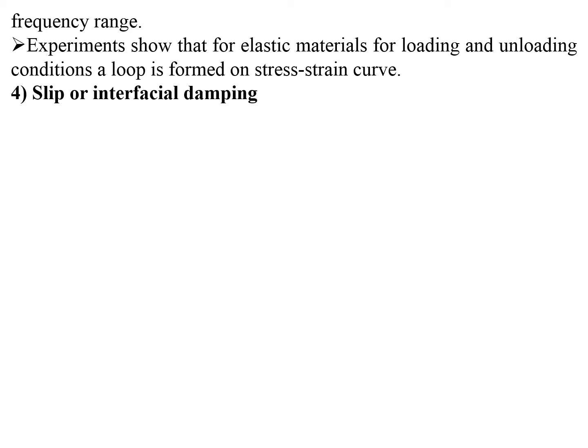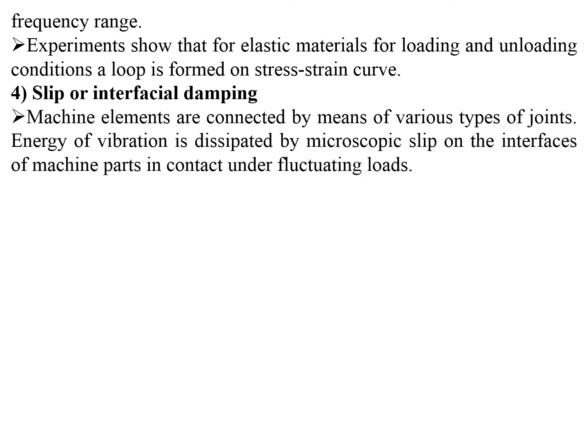So next type is slip or interfacial damping. What do we mean by slip or interfacial damping? Machine elements are connected by means of various types of joints. Energy of vibration is dissipated by microscopic slip on the interfaces of machine parts in contact under fluctuating loads.